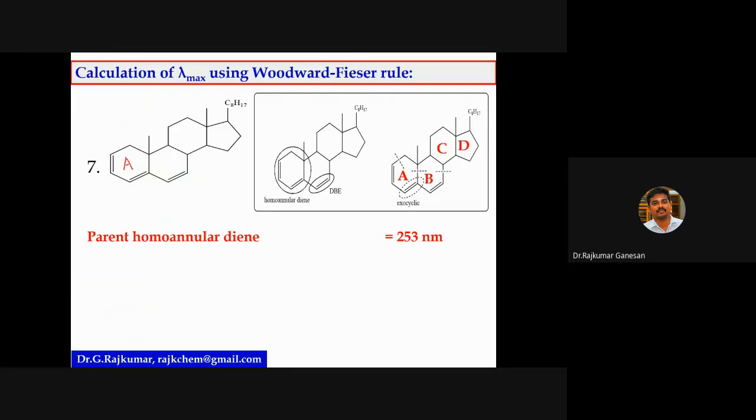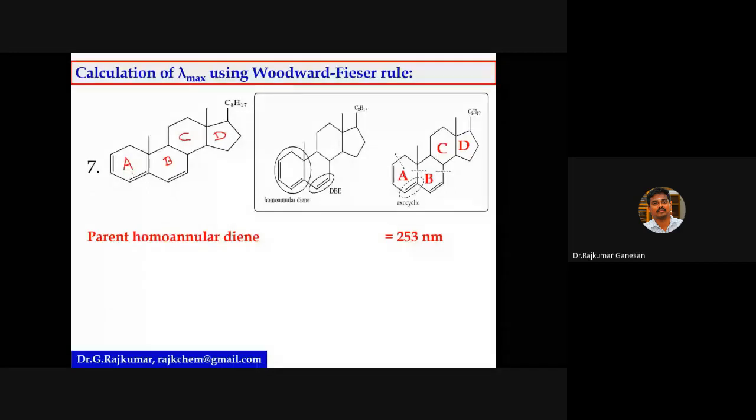This is ring A, this is ring B, ring C, and this is ring D. You have to consider whether there is any exocyclic double bond with respect to ring A. With respect to ring A means you have to sit inside ring A and look for it. With respect to A, there is no exocyclic.